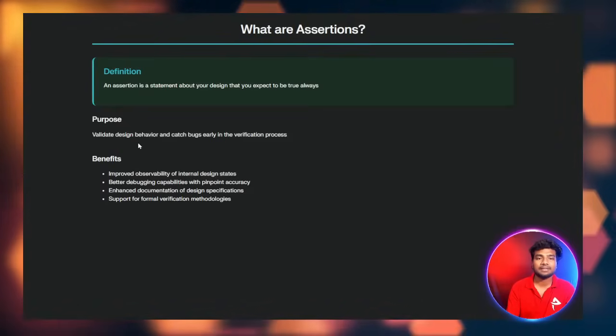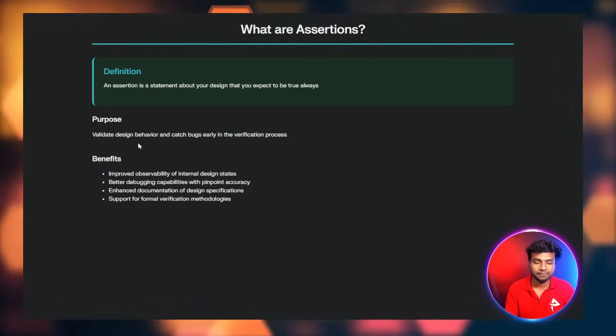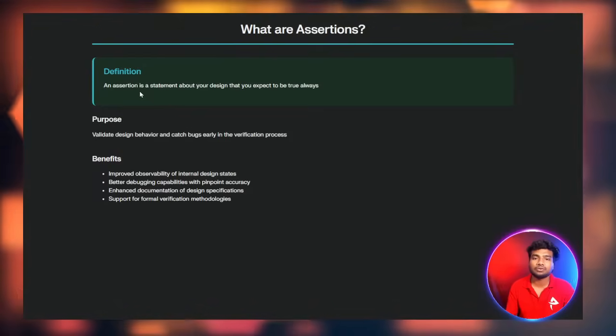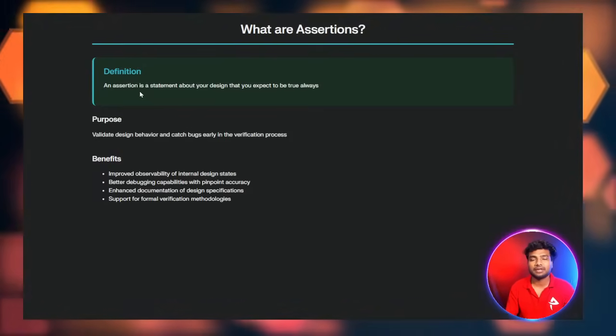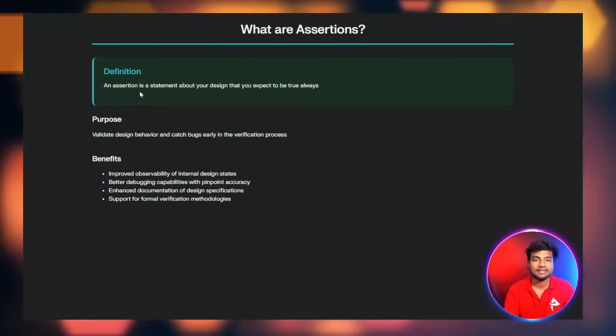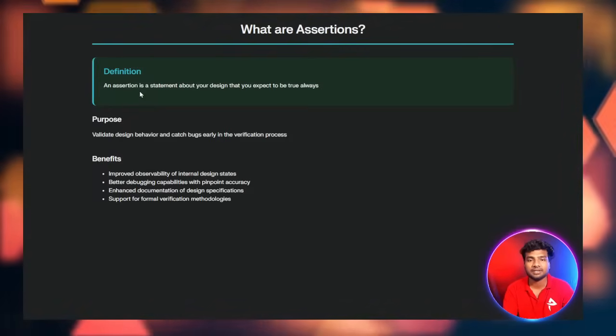Basically it is literally some logic for your design code. We can say that we are checking the logic of the design code. We can also say that we are checking our design logic by using the assertion. This is a very simple way of putting the assertion definition.